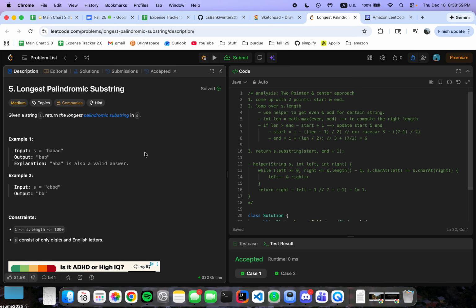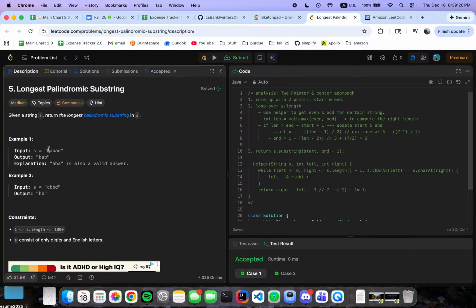Okay, so today we are solving LeetCode question 5, which is a medium question, the longest palindromic substring. Basically, you are given this input string s, and you will have to return the palindromic substring which is considered the longest within the string s.